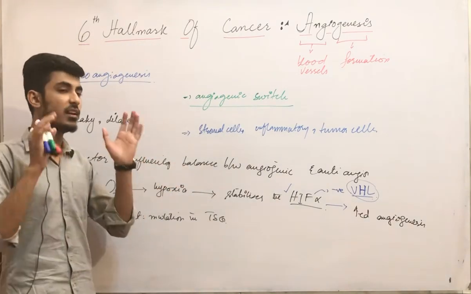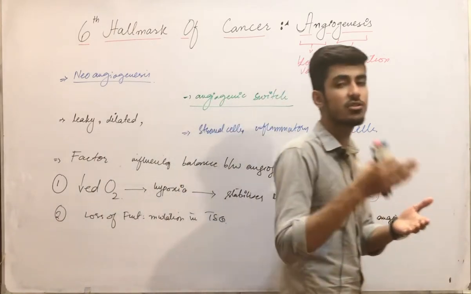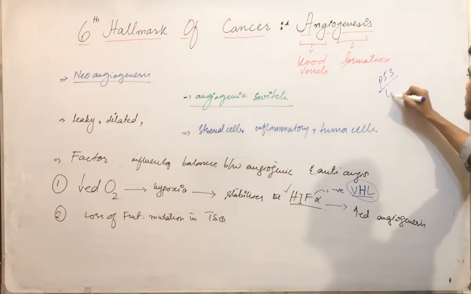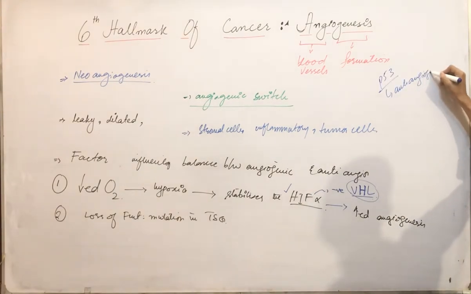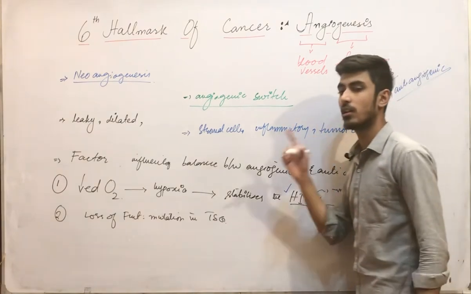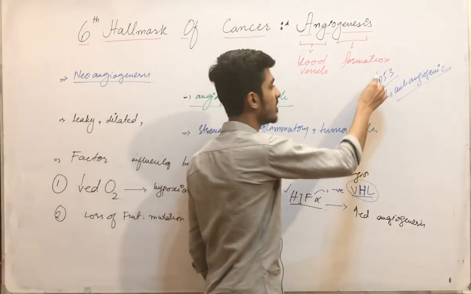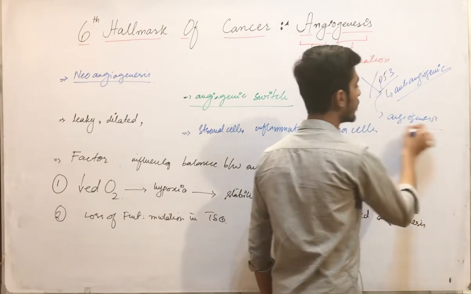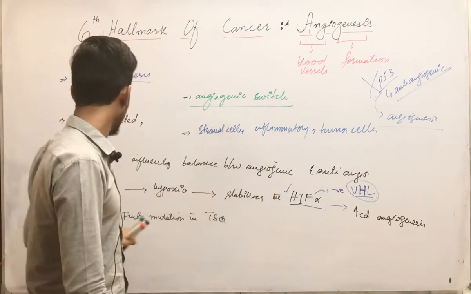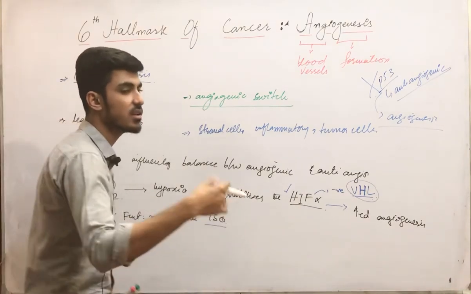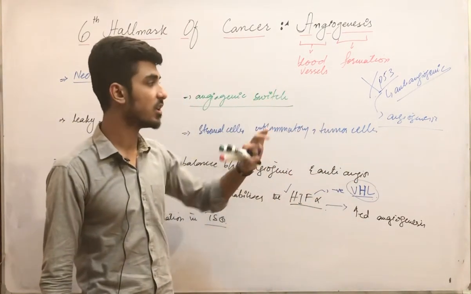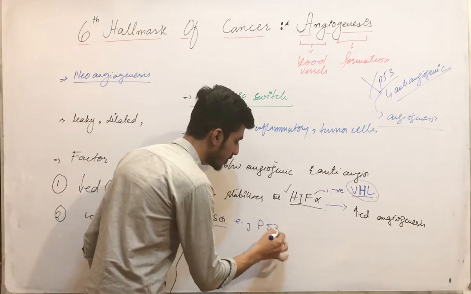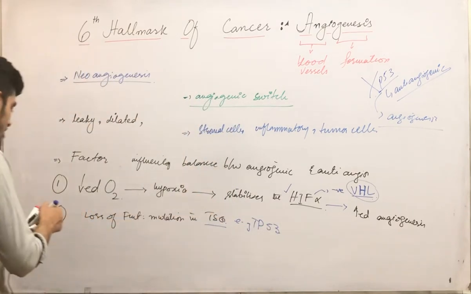TP53 is the gene and P53 is the protein, which is normally anti-angiogenic, meaning it stops angiogenesis. If P53 loses its function, angiogenesis will be promoted. The example here is the TP53 gene.